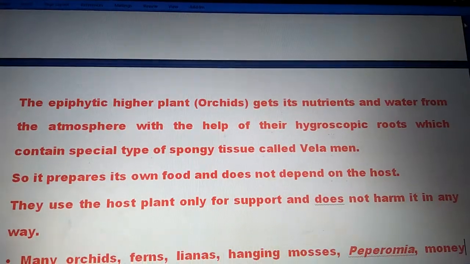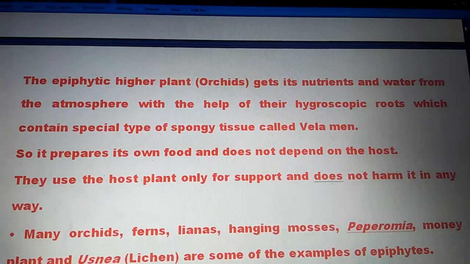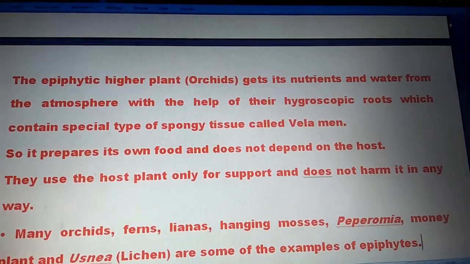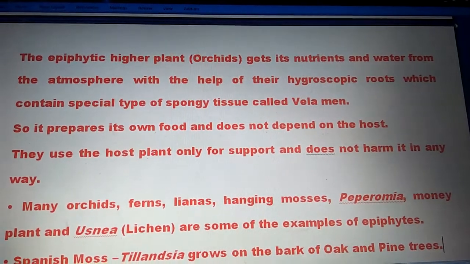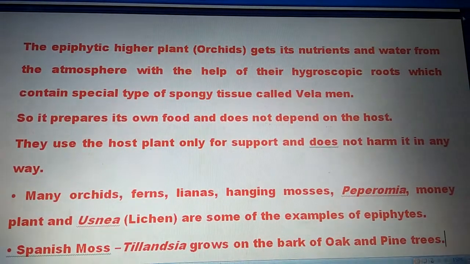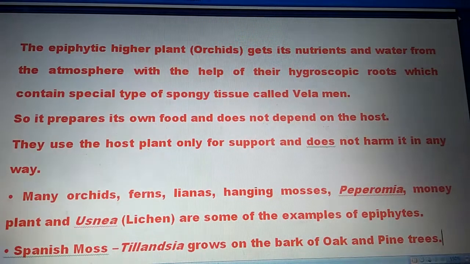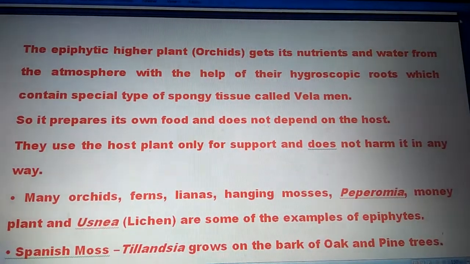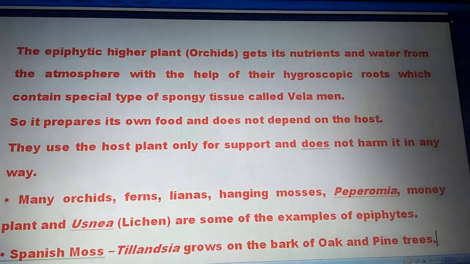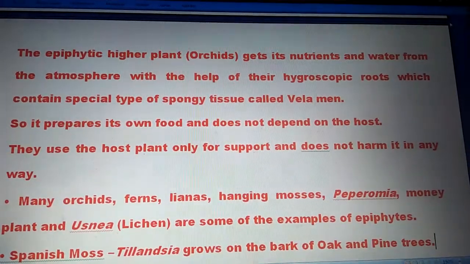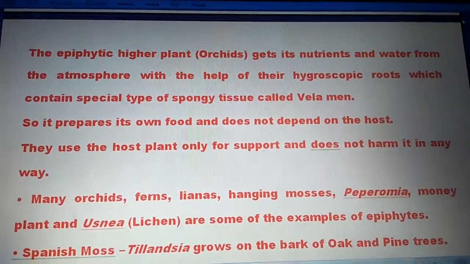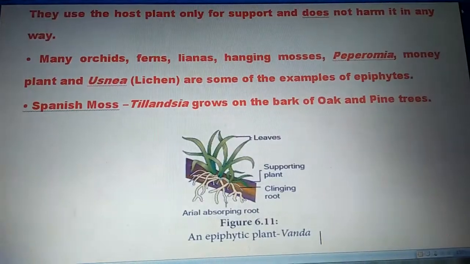The epiphytic higher plants get their nutrients and water from the atmosphere with the help of their hygroscopic roots, which contain a special type of spongy tissue called velamen. So it prepares its own food and does not depend on the host. They use the host plant only for support and do not harm it in any way.